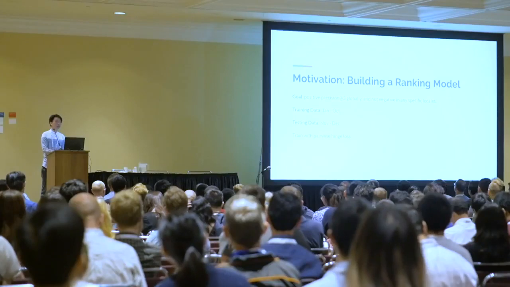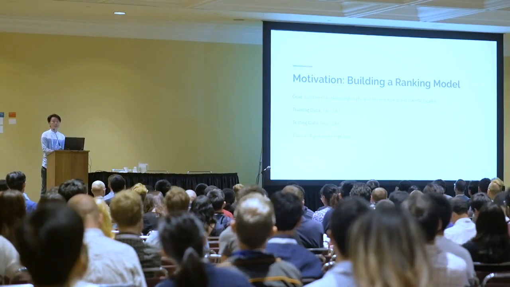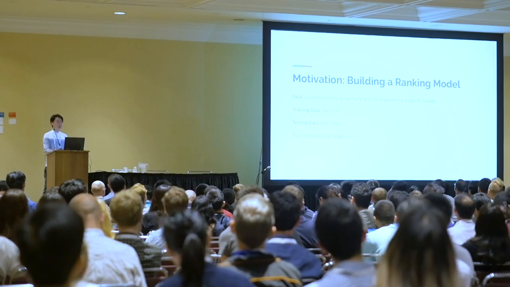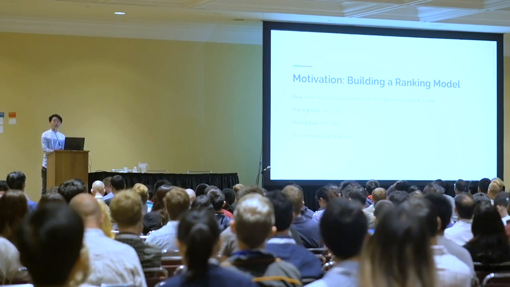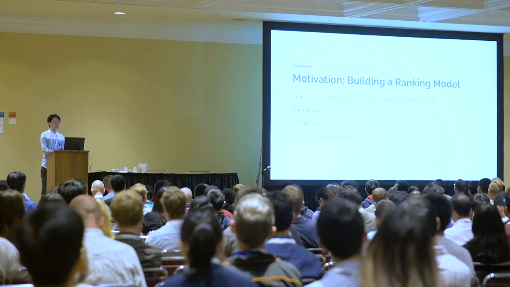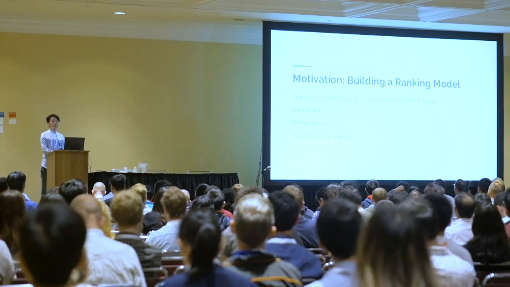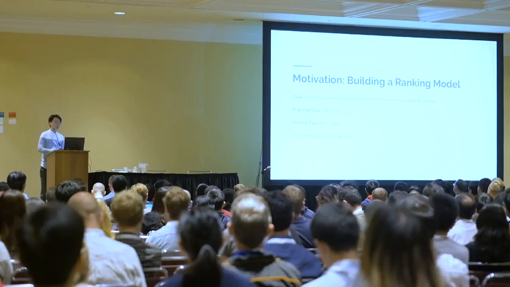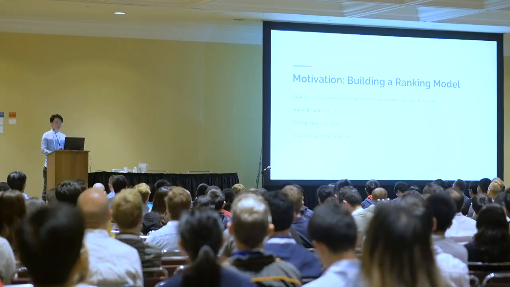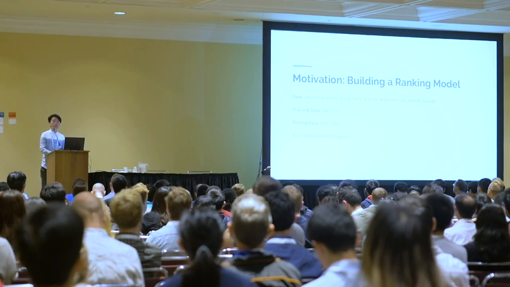Let's start with a motivational example. Suppose we want to build a ranking model to rank, for example, documents or search pages. The metric we care about is precision at 3, and we want positive precision at 3 globally. But we don't want to sacrifice the user experience in one locale for the user experience in another locale. Specifically, we also don't want to have negative precision at 3 in any specific countries.